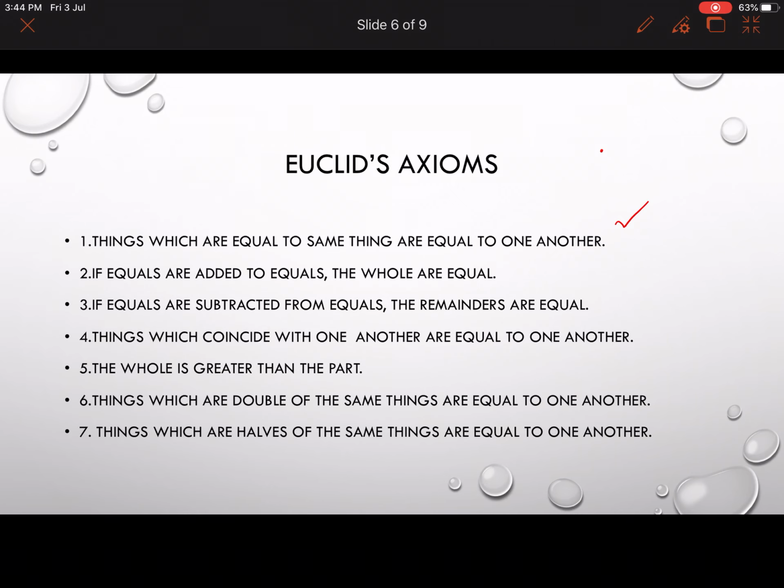Next, if equals are added to equals, then the wholes are equal. Suppose A is equal to B and C is equal to D. If two equals are added to equals, then the wholes are equal. If A is equal to B and C is equal to D, and I add these two, A plus C will be equal to B plus D.